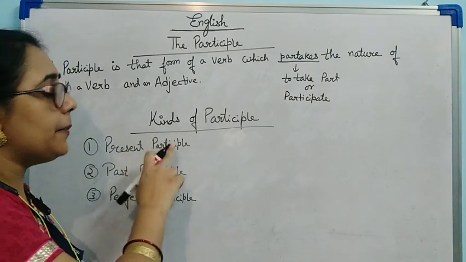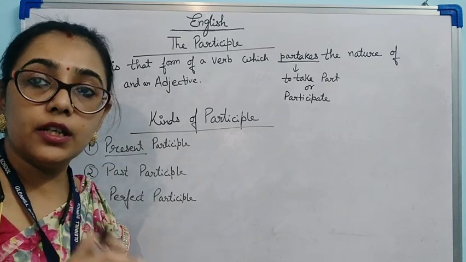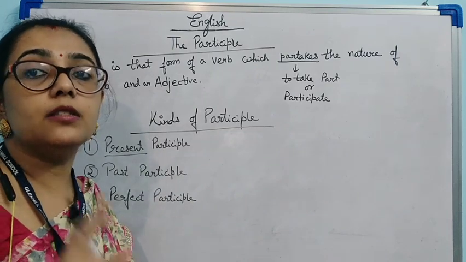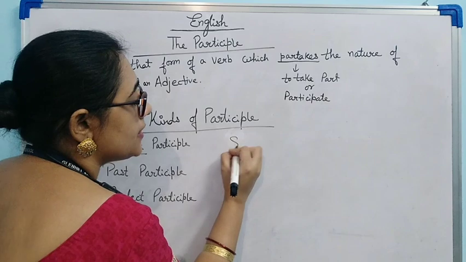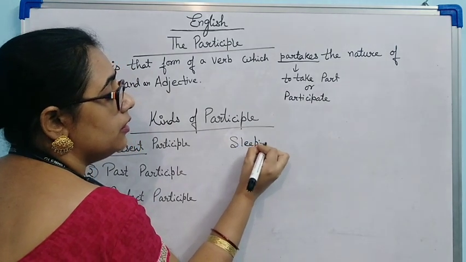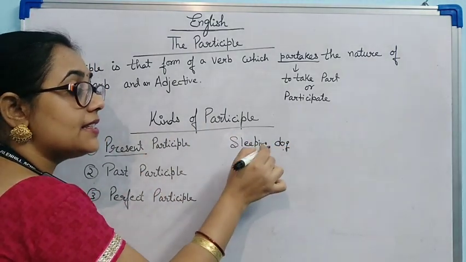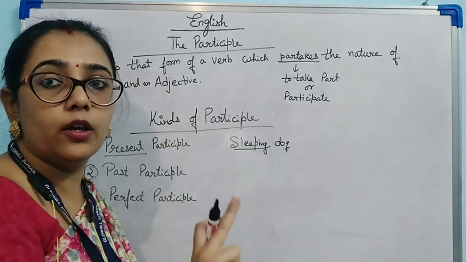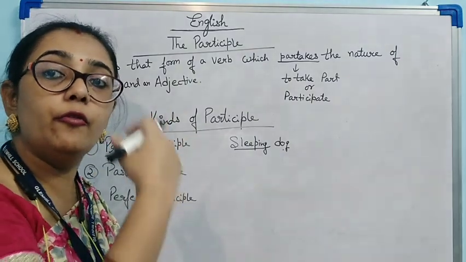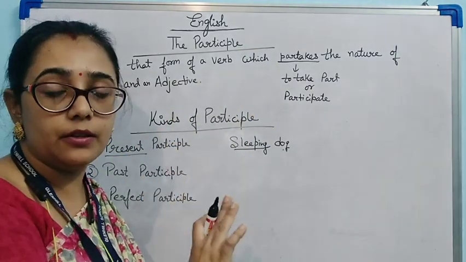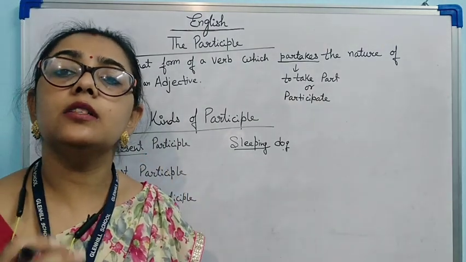Now, what is present participle? Present means what? Current time. At that time when the work is still going on. That means the action is incomplete. Like previously I gave the example of sleeping dog. This example suits here. Why? Because the dog is still sleeping. The action is still going on. That means the action is incomplete. Till now this action is going on. When the dog wakes up, then the action will be completed. So present participle means the action which is incomplete and is going on.